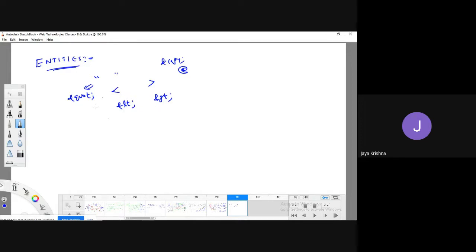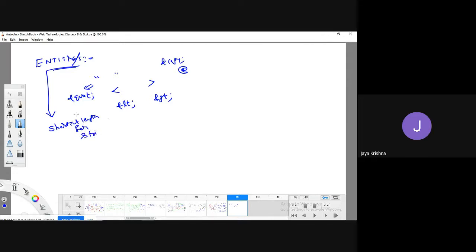This is the general concept. But coming to the XML DTD concept of entity, an entity defines a shortcut for long strings.